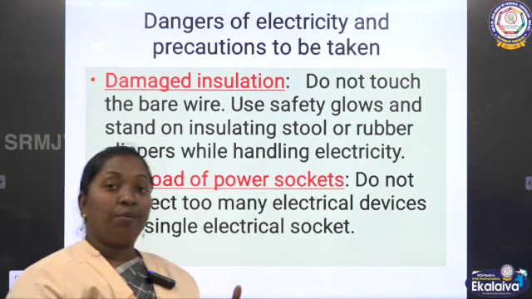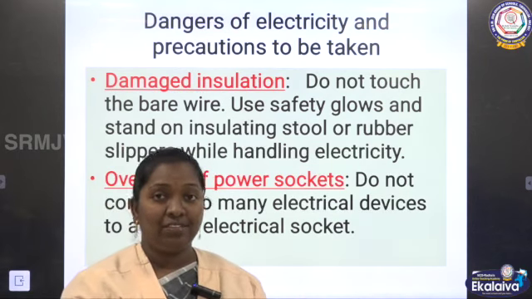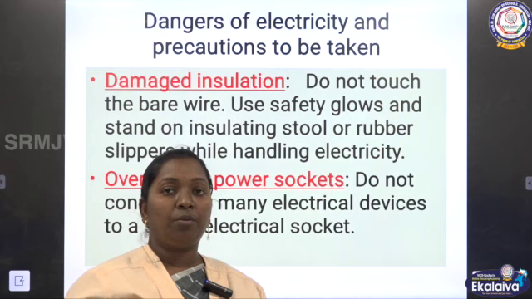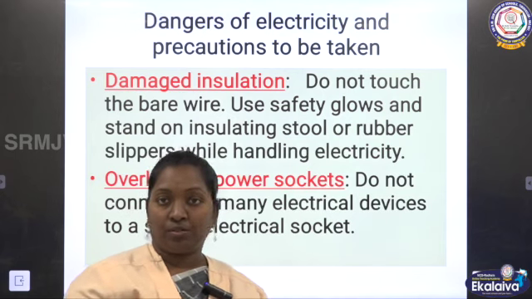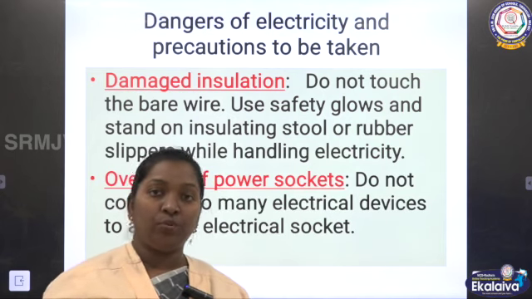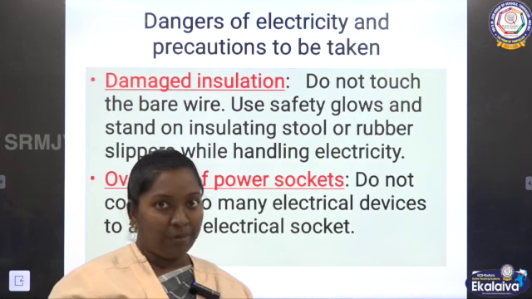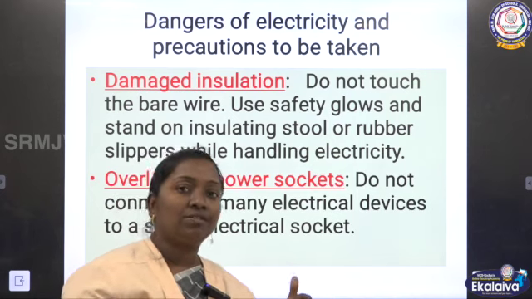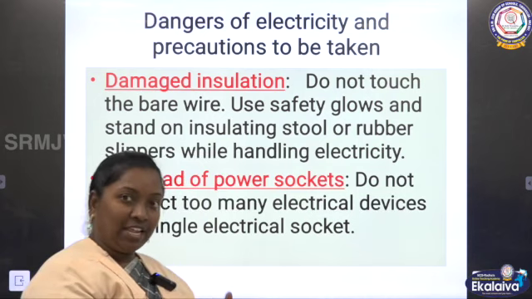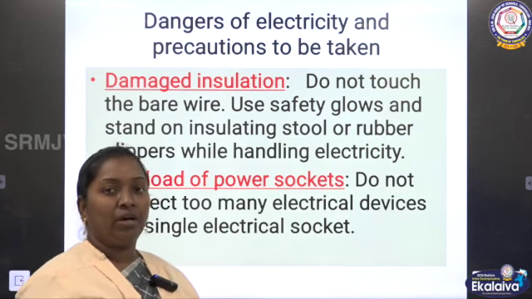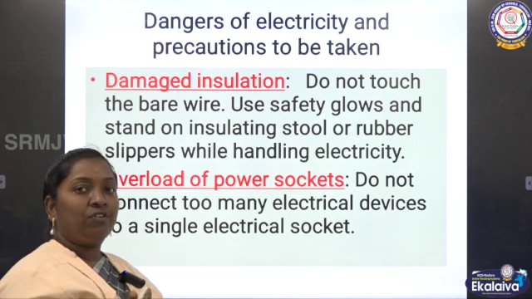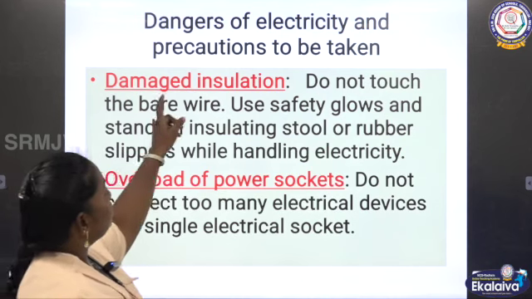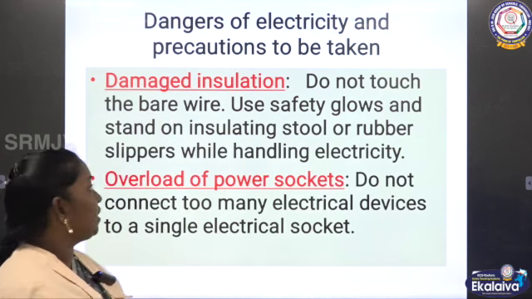So we have seen the advantages of AC and DC. In general, we know that electricity is, to some extent, dangerous. Even though we need all these appliances to work, and we are completely dependent on these technologies, some dangers are there in electricity. How can we take the necessary steps to prevent the dangers? Dangers of electricity and precautions to be taken.